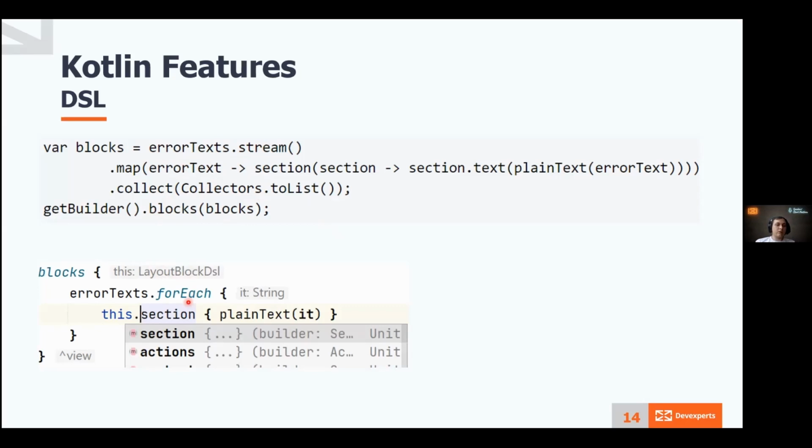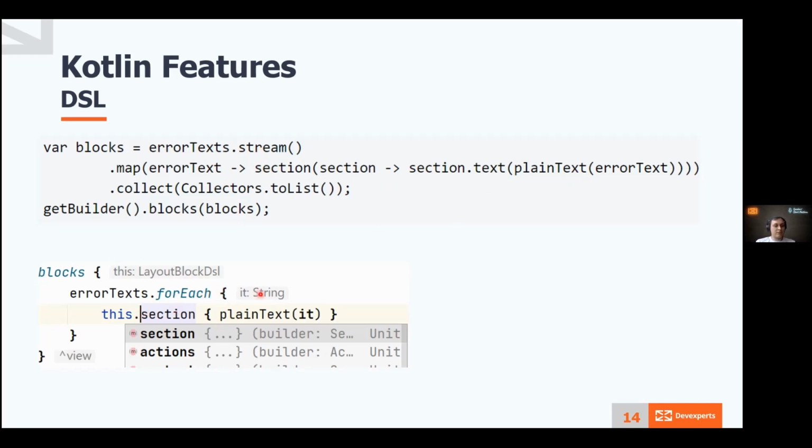In Kotlin, we don't have to do that. We can do the real code inside of this DSL. So in Java, we are mapping error text to something that Slack can understand. It's actually section block with plain text.